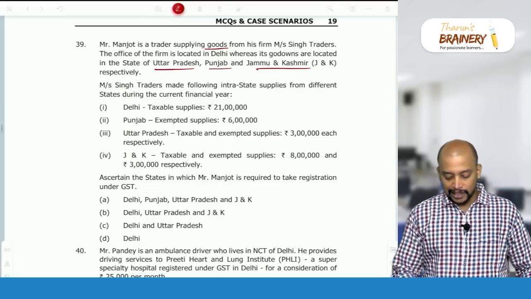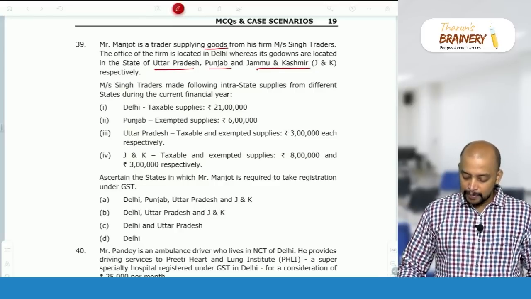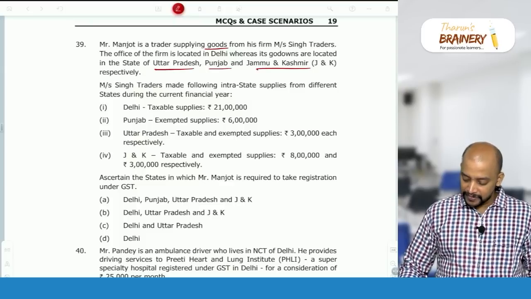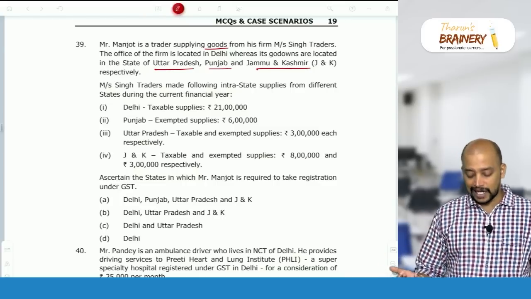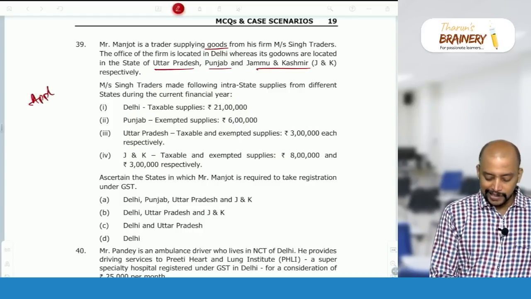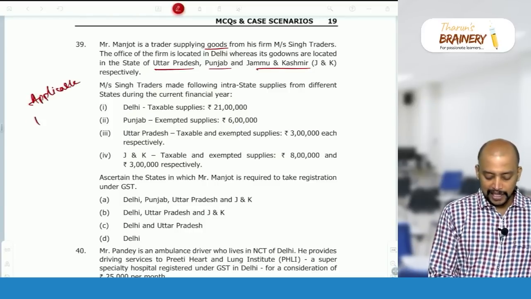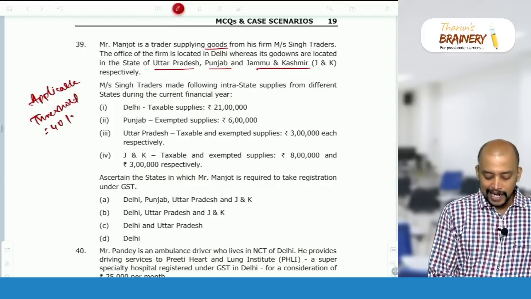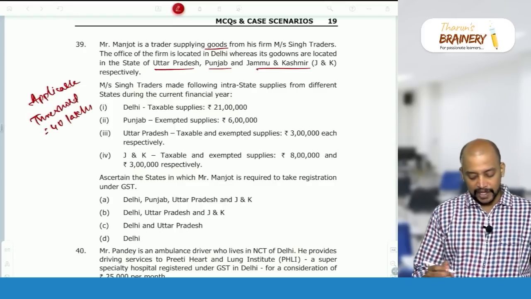And what is the total? 21 lakhs plus 6 lakhs plus 3 lakhs plus 8 lakhs plus 3 lakhs, that is 41 lakhs. It exceeds 40 lakhs. So they are liable to get registered. So the applicable threshold is 40 lakhs, and in this case aggregate turnover is 41 lakhs, it exceeds.